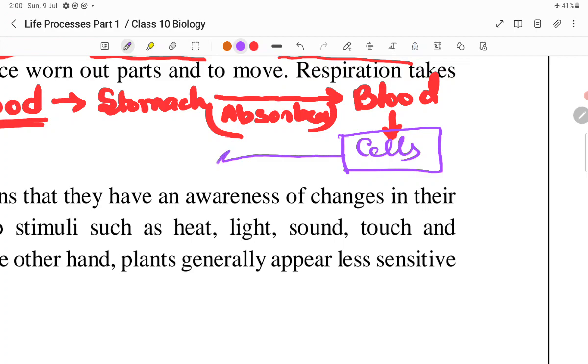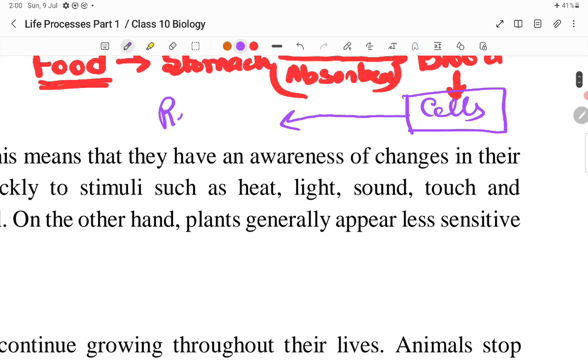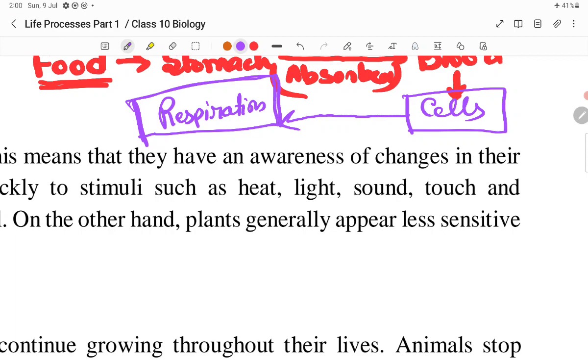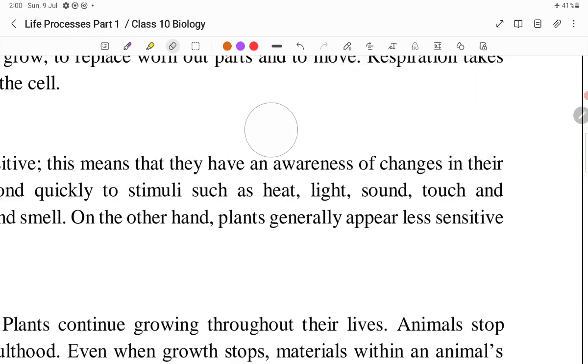And in the body cells, a reaction occurs known as respiration. Within the body cells, the simpler biomolecules which are digested in the stomach are respired in the cell in the presence of oxygen. Most of the cases, oxygen is consumed in case of aerobic organisms. Now we will discuss this respiration. In the cells, respiration takes place as we know.